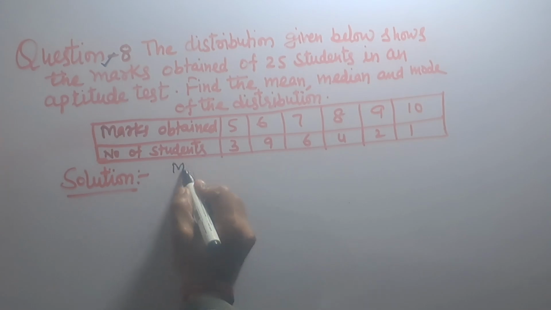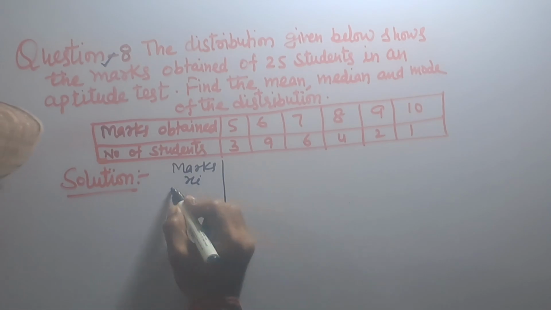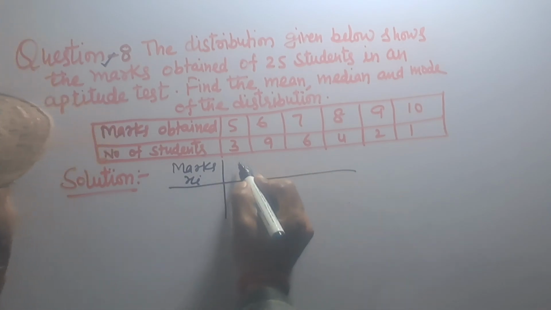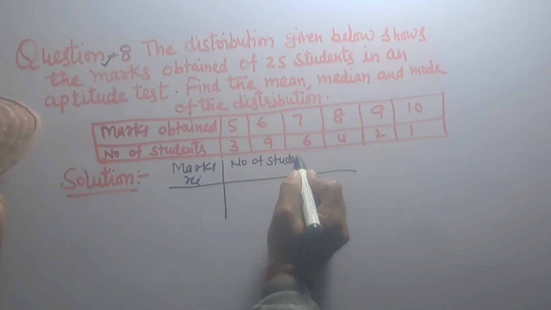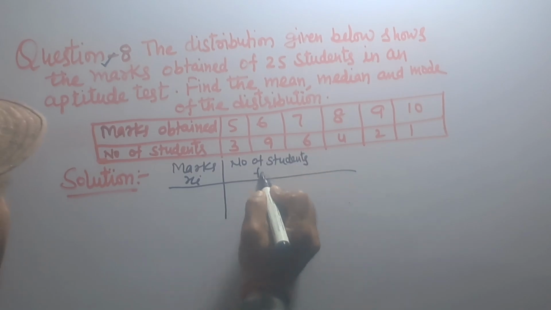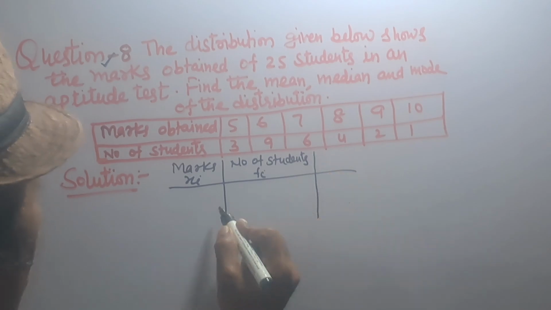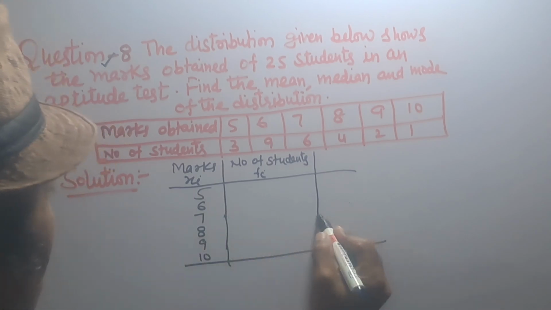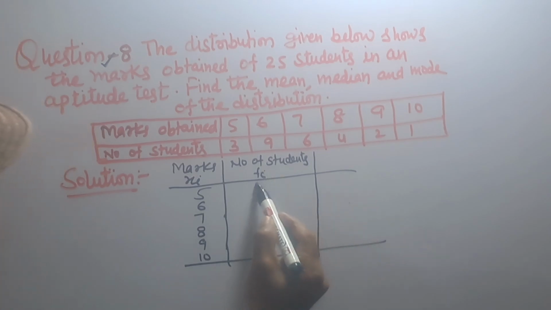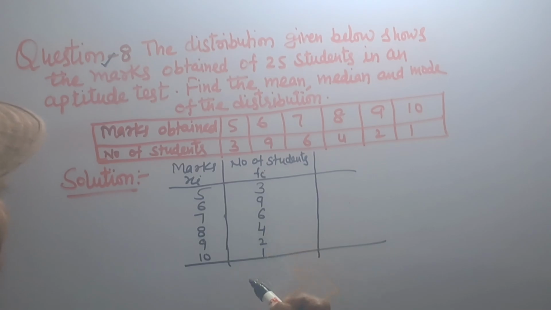Marks obtained xi: 5, 6, 7, 8, 9, 10, and number of students fi, frequencies: 3, 9, 6, 4, 2, 1.